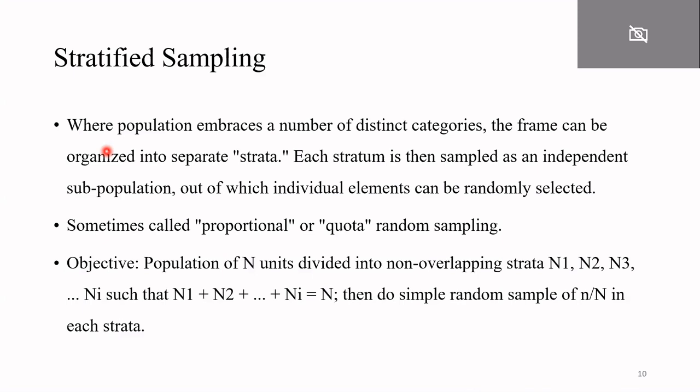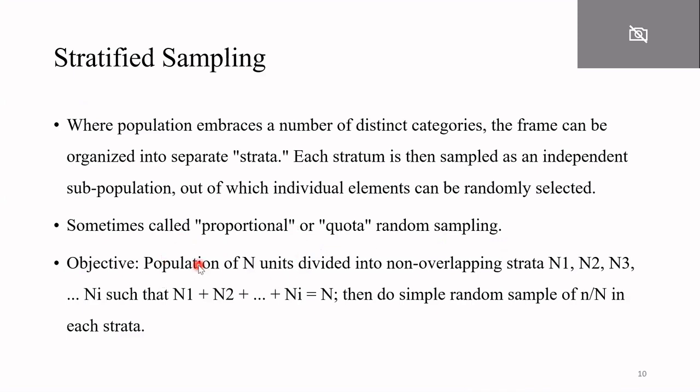Here also you will make different groups, but here you will not use researcher's judgment. You will use your research objective, and as per your research objective you will divide your population. Then you will collect your data from the different groups randomly, meaning you are not using the researcher's judgment. So that is the basic difference between stratified sampling and quota sampling. Stratified sampling is also known as proportional sampling or quota random sampling.